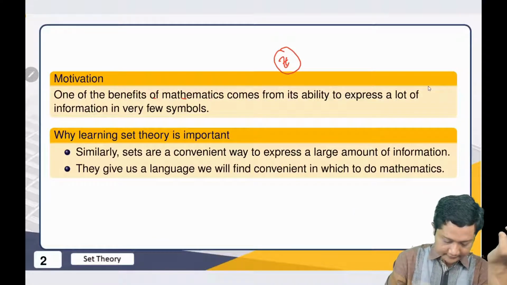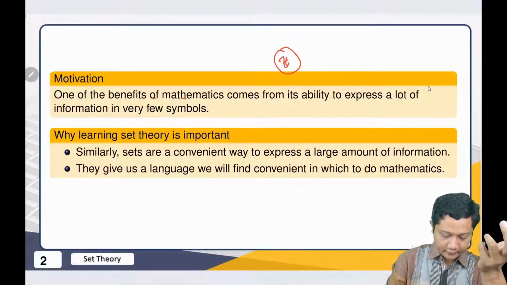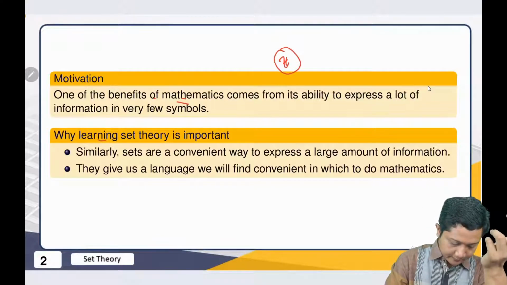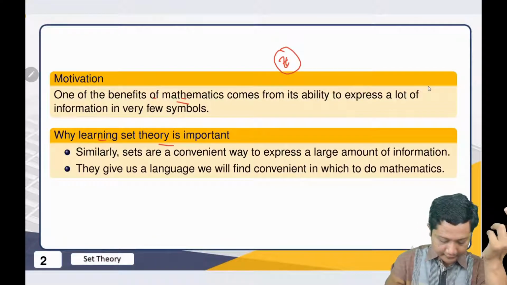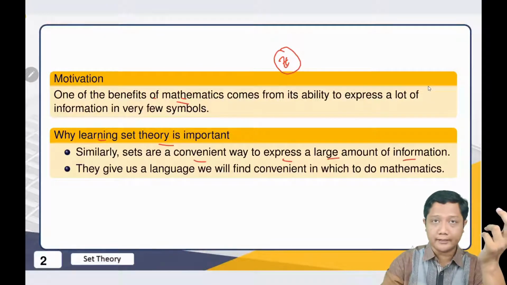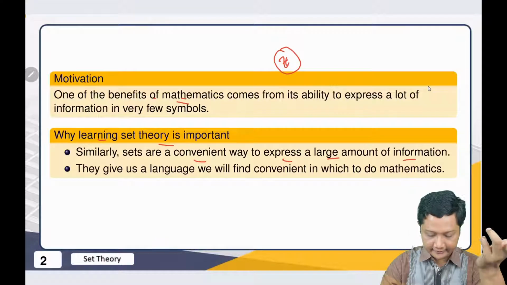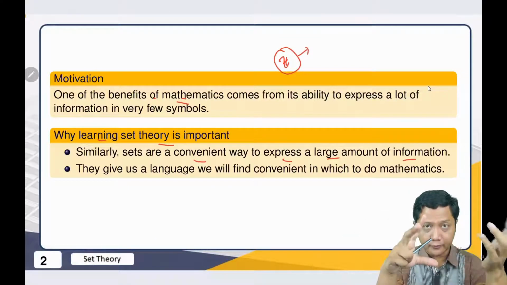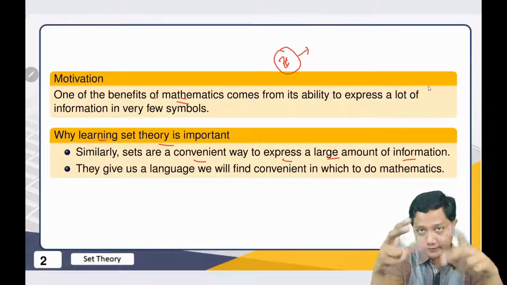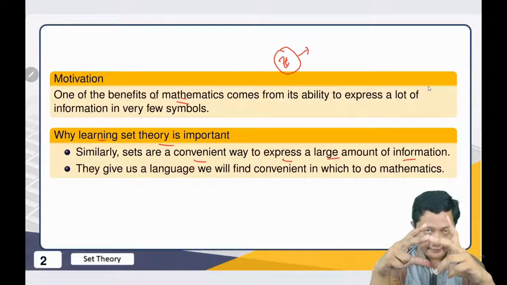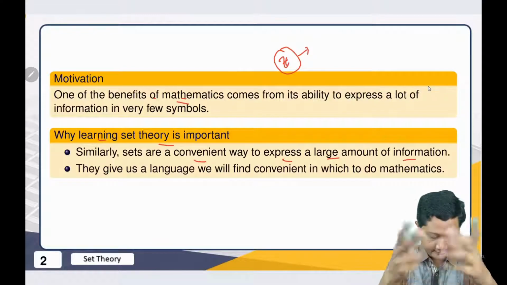Because again, it's not only general mathematics, set is also the same. And why is it important? Because it is very convenient to express a large amount of information. What's the meaning? For example, this one has a lot of information, but it's very compact. We only need one symbol, then everyone knows that, oh, this is the set of integers.